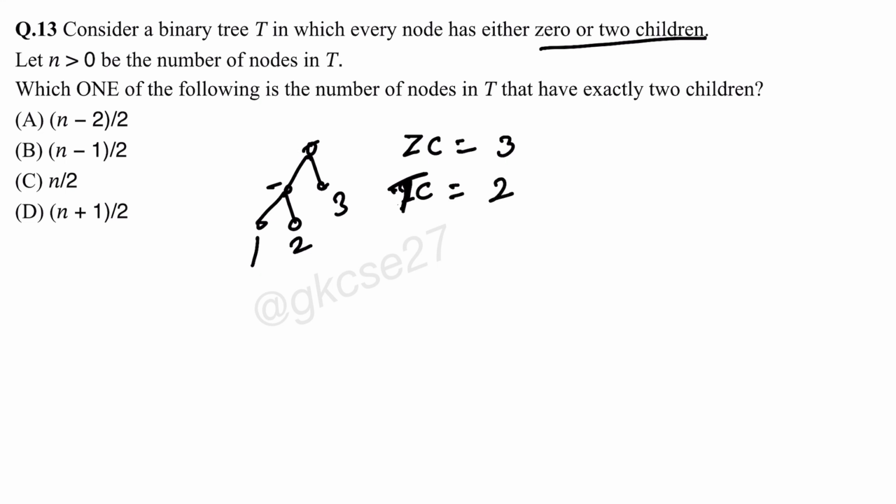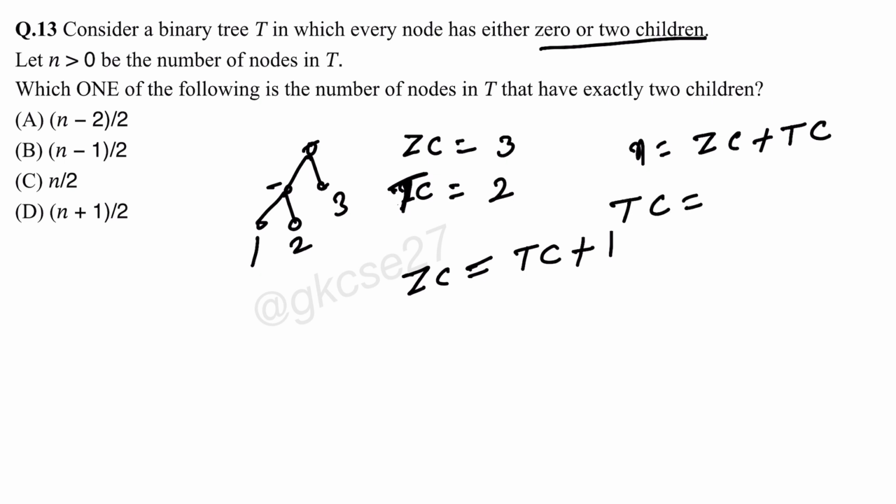So from here, for any tree you can relate like this: 0 children nodes will always be 1 more than 2 children nodes, and n is the total number of nodes. So n is 0 children plus 2 children, and we have to find the 2 children value.